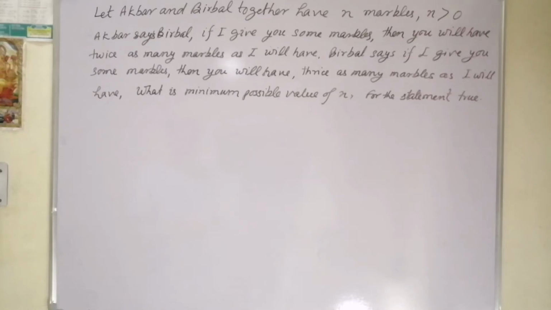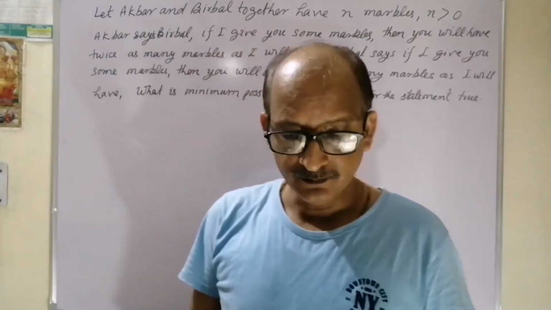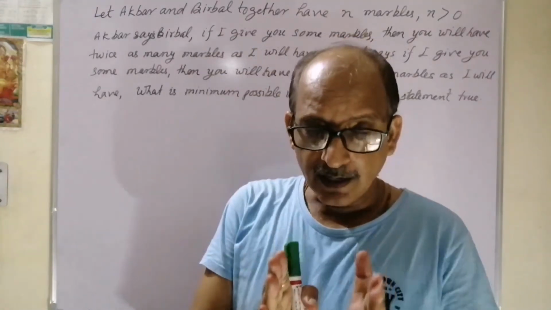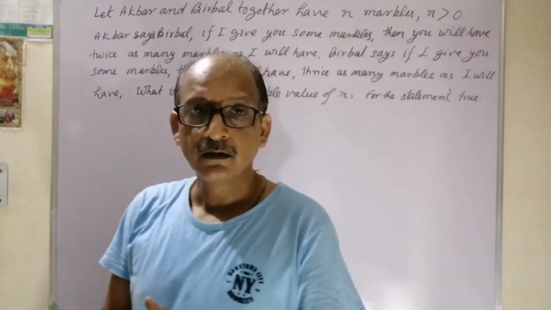Akbar says, Birbal, if I give you some marbles, then you will have twice as many marbles as I will have. Birbal says, if I give you some marbles, then you will have thrice as many marbles as I will have. Then what is the minimum possible value of n for the statement to be true? Means, what can be the value of n that can make the statement true? N is the number of marbles with Birbal plus the number of marbles with Akbar.